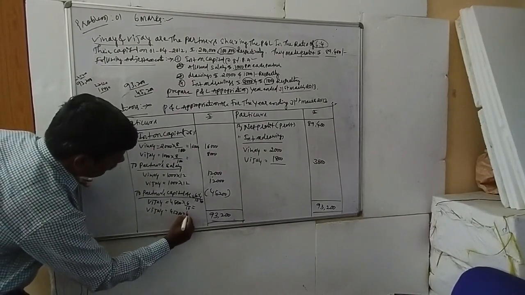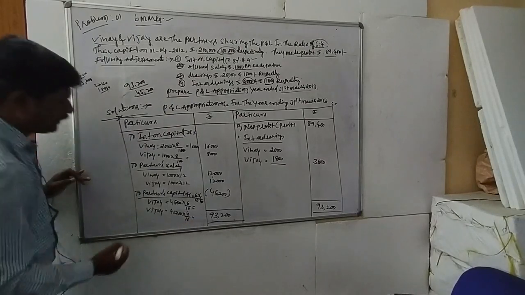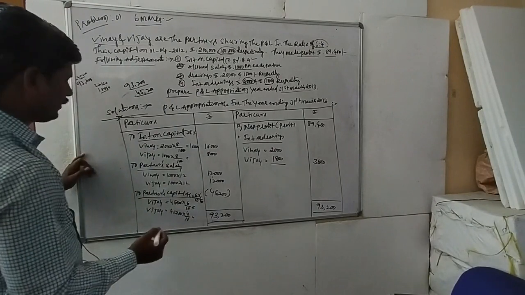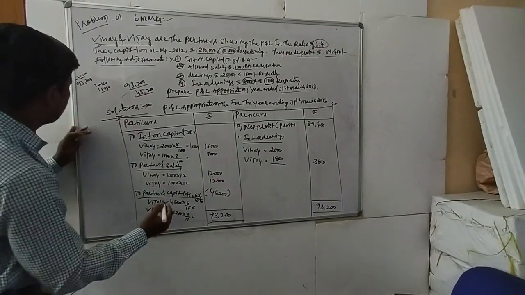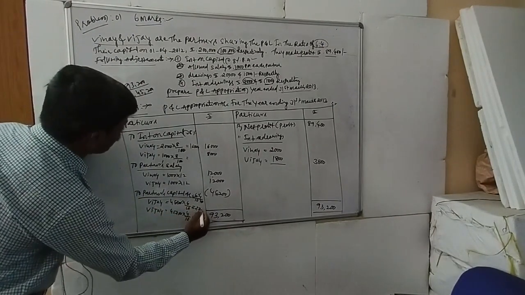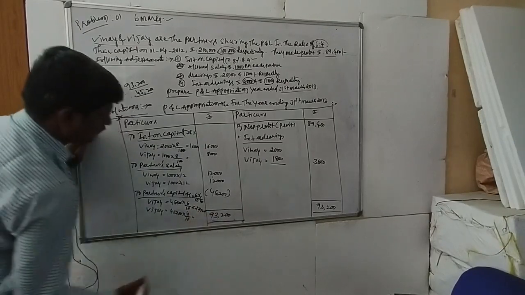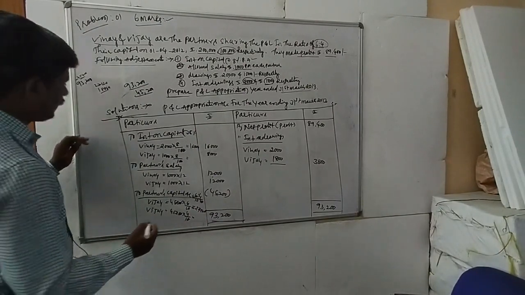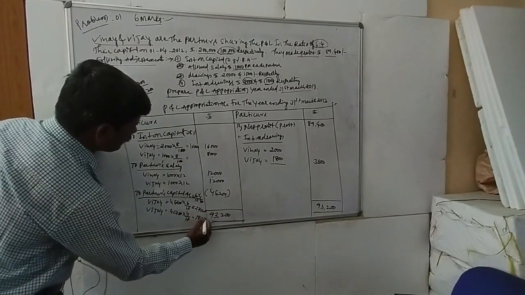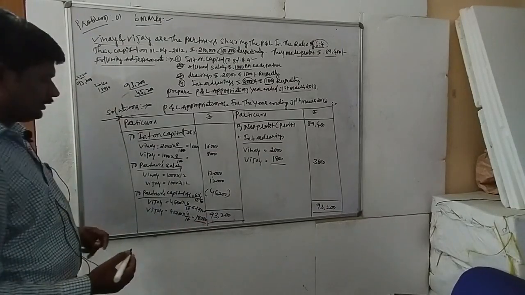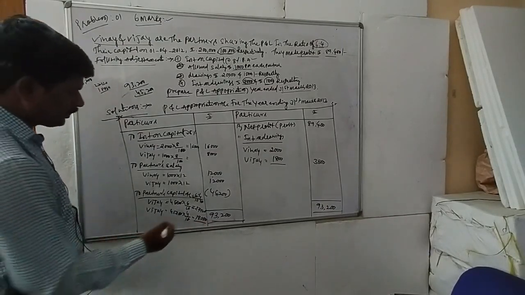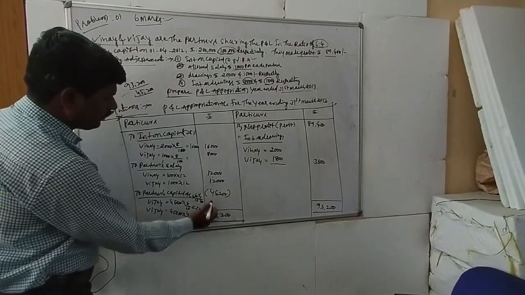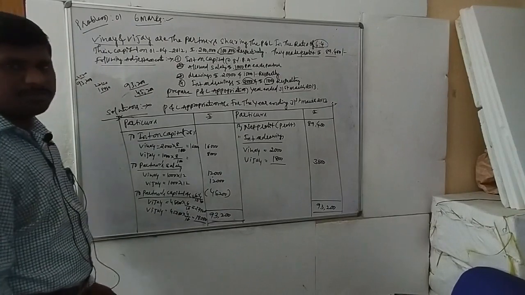45,200 into 4 divided by 10. So in the multiplication, this one and this one cancel, which is equal to 18,080 rupees. And 45,200 into 6 by 10 is 27,120. The total, 27,120 plus 18,080, comes to 45,200.